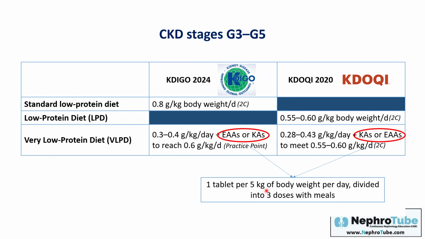This is a very large dose. 1 tablet per 5 kg. Suppose the patient is 50 kg, so you have to give him 10 tablets.